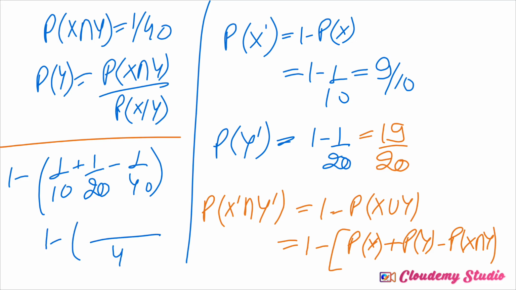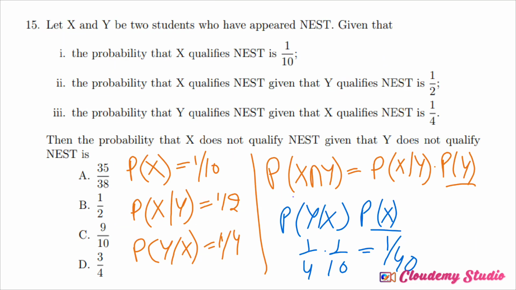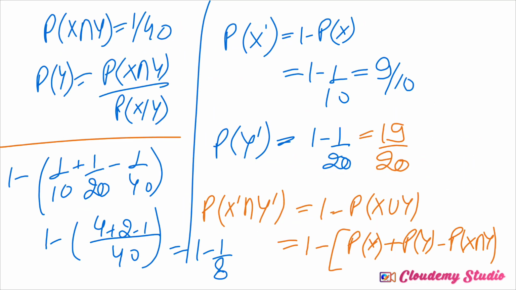So 4 plus 2 minus 1 means 1 by 8, so 7 by 8 is my answer coming. Have I done anything wrong? Okay, so it is 7 by 8.